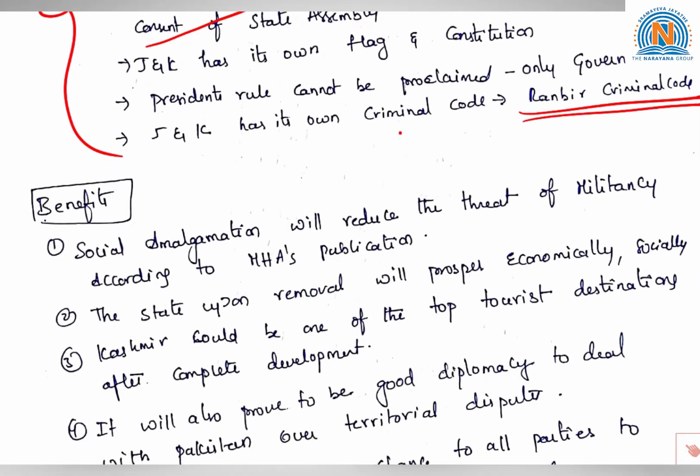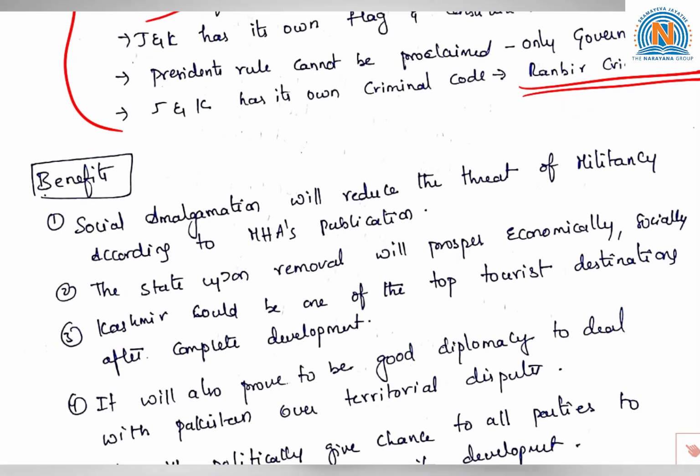What are the benefits according to the leaflet provided by the Ministry of Home Affairs? It says that the first benefit is that social amalgamation will reduce the threat of militancy, according to this publication. So it says that revoking Article 370 will promote social amalgamation and at the same time check the threat of militancy.